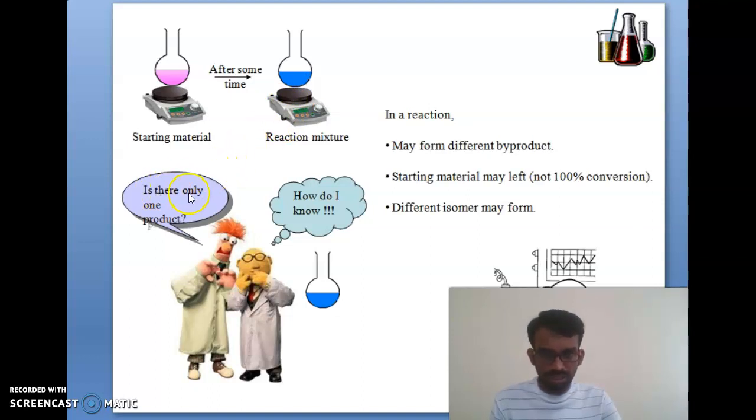Is there only one product? If you analyze, how do you know this is the only one product? These are the questions in our mind. A reaction may form different byproducts. If the color simply changes, it is not a one-step reaction, as so many things happen. It may form different byproducts, some starting material may be left, there may not be 100% conversion, and different isomers may be formed. So these different questions arise.